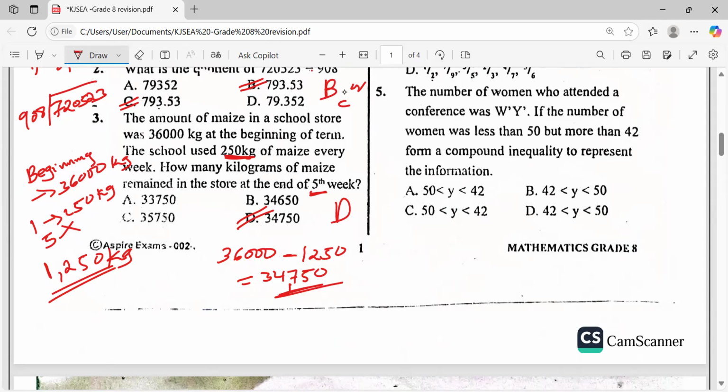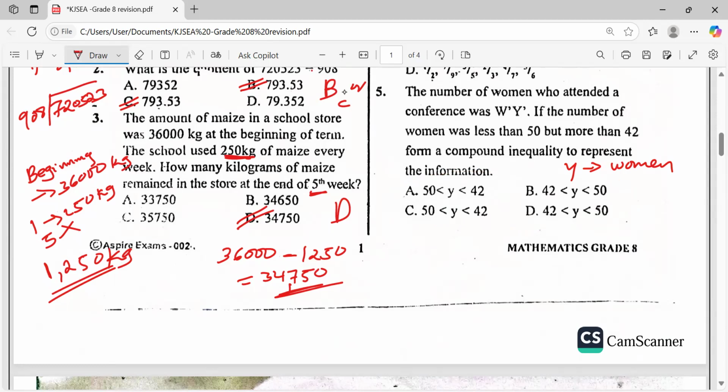Now, first of all, from our answer here, it means we have just been restricted here. Do you see this? From these answers, it means that we are going to represent using y as the inequality, y, isn't it? So now, since that is the case, we are going to have y representing the what? The number of women, isn't it?